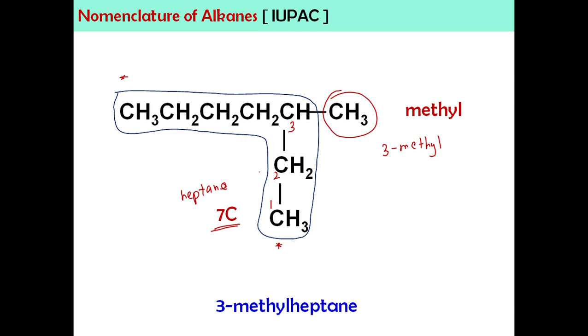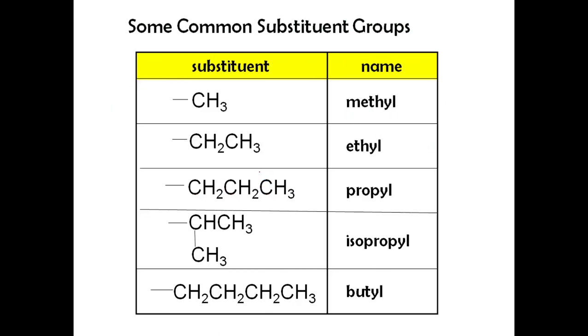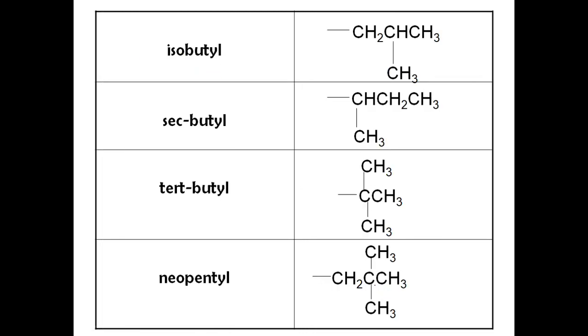Okay? Okay, so ini adalah some common substituent groups. Okay, yang ni kita dah go through tadi, methyl. Okay, kalau ada 2 carbon, ethyl, 3 carbon, propyl. Kalau 3 carbon, bentuk macam ni, isopropyl. 4 carbon, butyl. Okay, jadi kalau dia substituent, okay, just letak YL dekat hujung. Jadi ni awak boleh tengok lah contoh-contoh substituent yang lain.